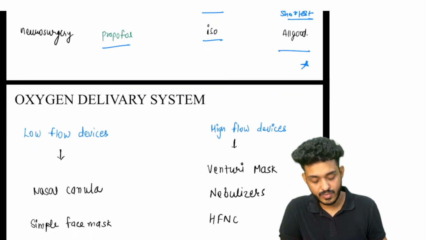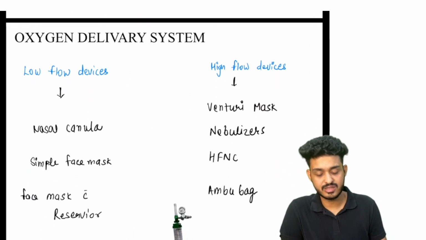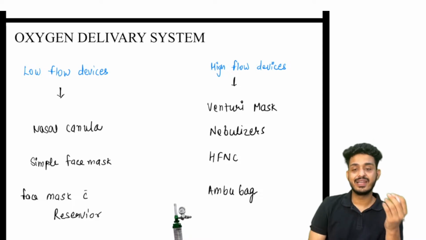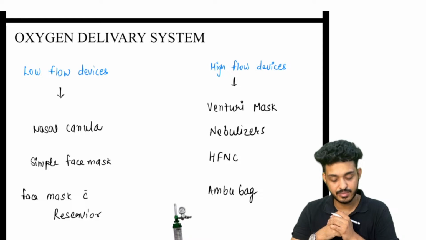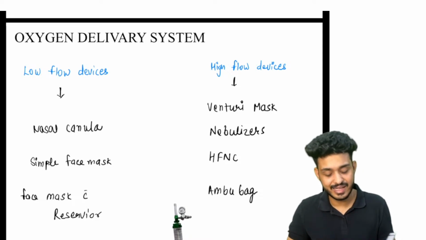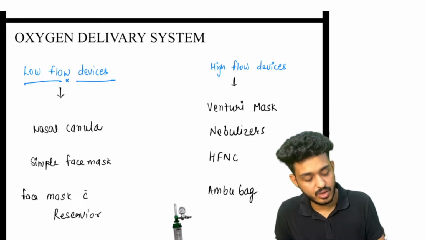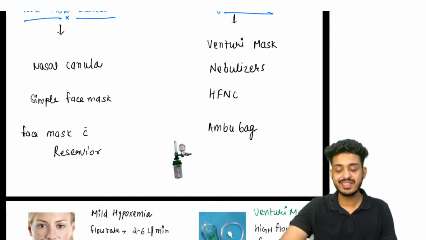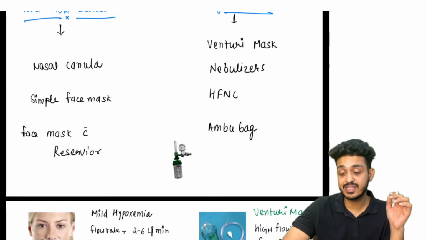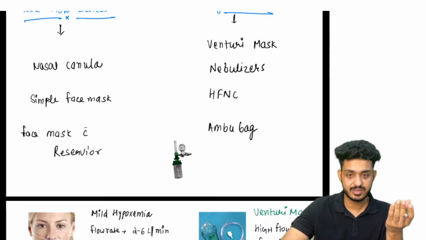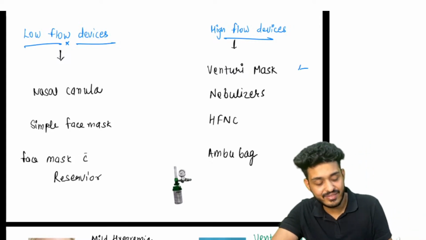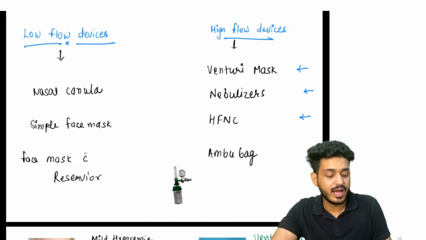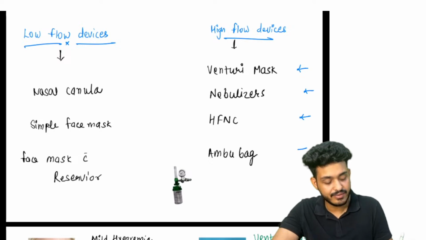Next thing, important point, last point, that is your oxygen delivery system. Nowadays questions are being asked from this oxygen delivery system. We are having two types of devices: low flow devices and high flow devices. In low flow devices we are having nasal cannula, simple face mask, and face mask with reservoir. In high flow we are having venturi, nebulizer, high flow nasal cannula HFNC, and we are having ambu bag.